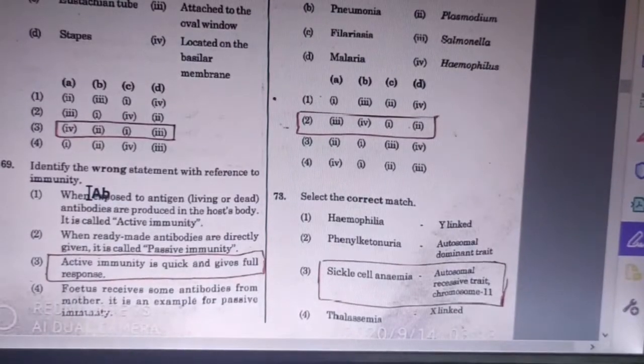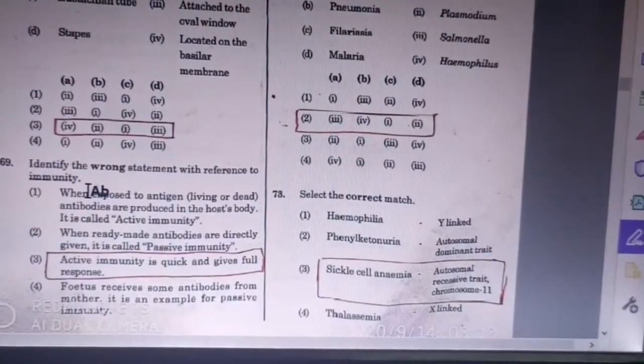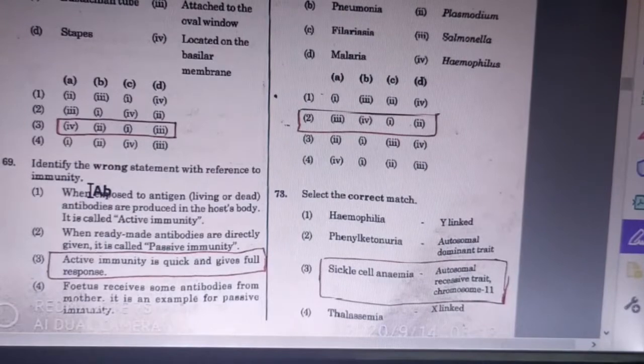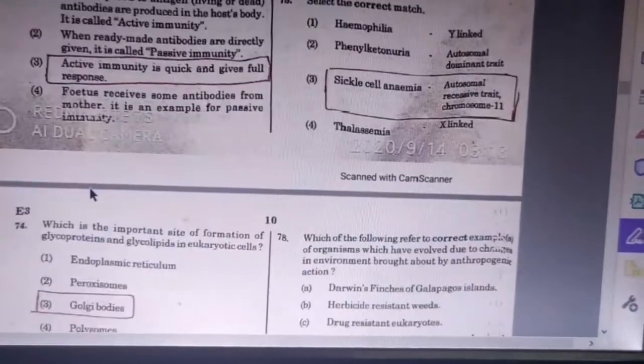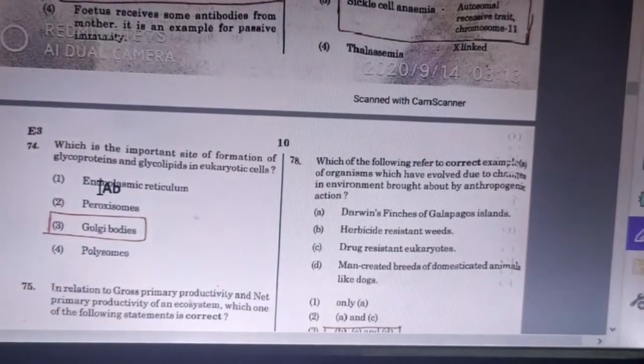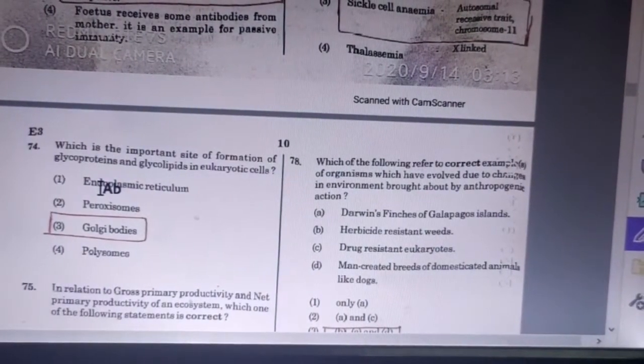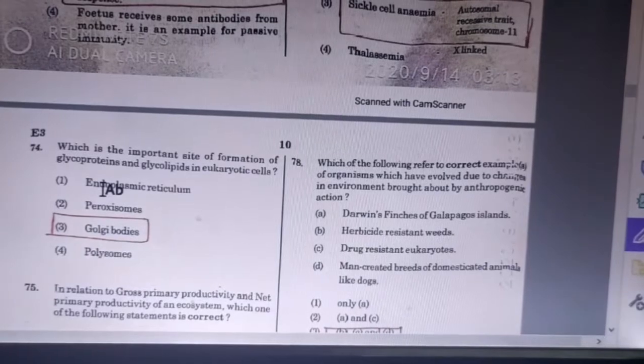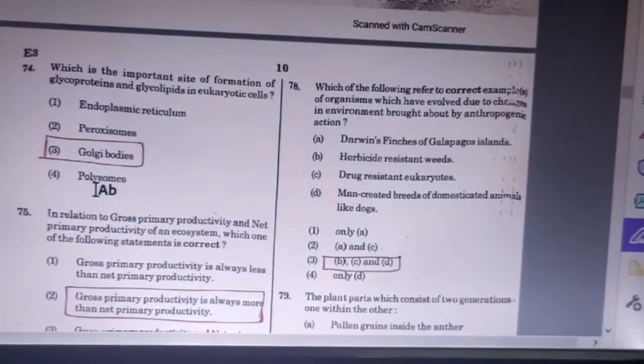73 question. Select the correct match. Sickle cell anemia, autosomal recessive trait, chromosome 11. And 74th question. Which is the important site of formation of glycoprotein and glycolipid in eukaryotic cell? Answer is Golgi body.